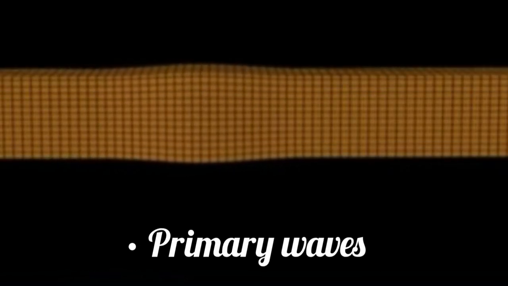First is primary waves. This is the fastest kind of seismic wave and consequently the first to arrive at a seismic station. The P wave can travel through both the solid and liquid layers of the Earth. P waves are also known as compressional waves because of the pushing and pulling they do. The particles of rocks move in the same direction that the wave is moving in.